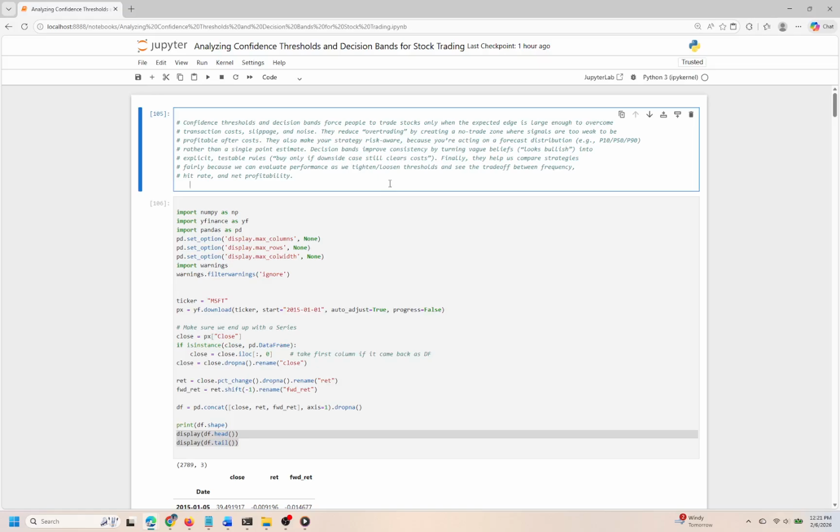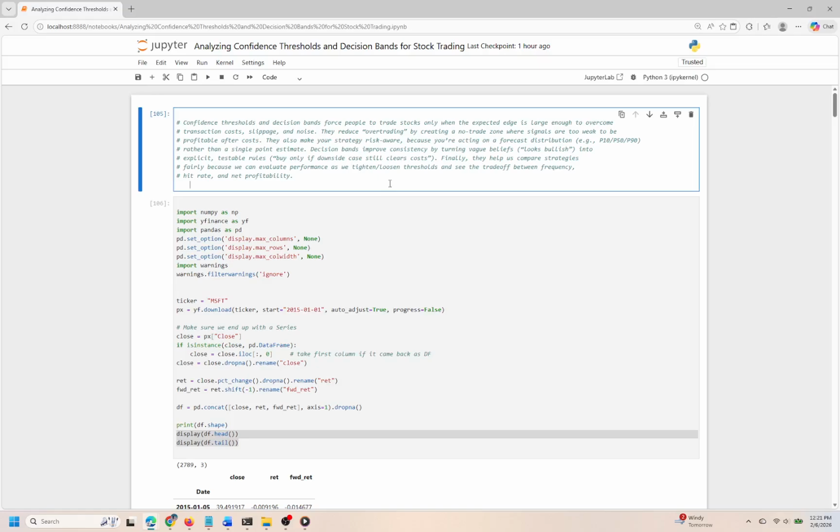Specifically, a trader might decide to only buy stocks when their downside risk is still favorable after accounting for costs. Furthermore, decision bands provide a structured way to assess the performance of various trading strategies. By adjusting the thresholds, traders can test how changes affect their trading frequency, success rate, and overall profitability. This allows for a more informed evaluation of strategies, helping to identify the ideal balance between caution and opportunity.